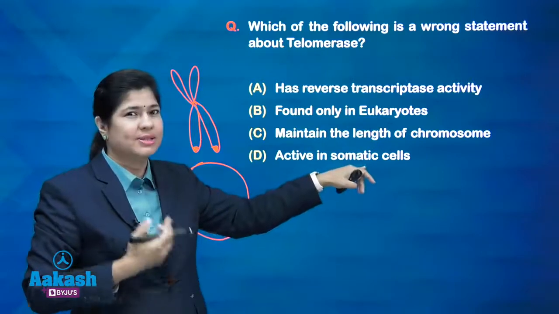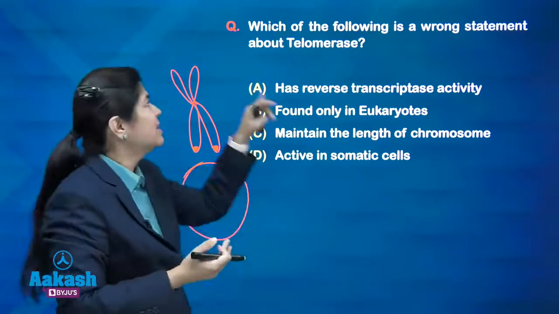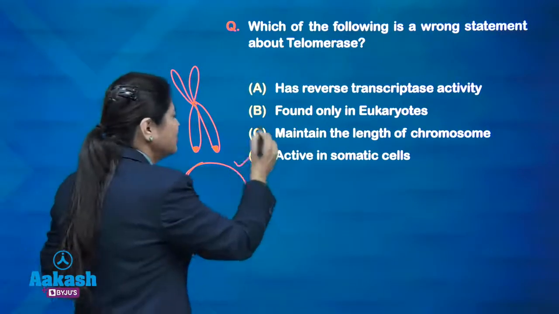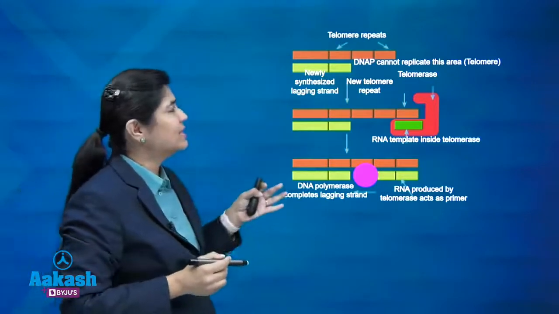Active in somatic cells is absolutely wrong because it is present in stem cells, it is present in cancer cells. So they have asked us to choose the wrong statement, which is D. Now I am just telling you what telomere is.